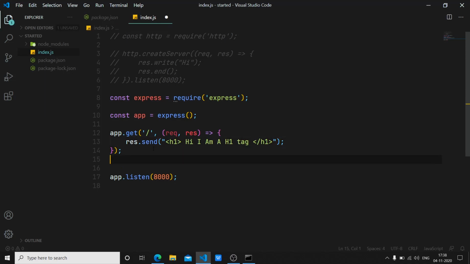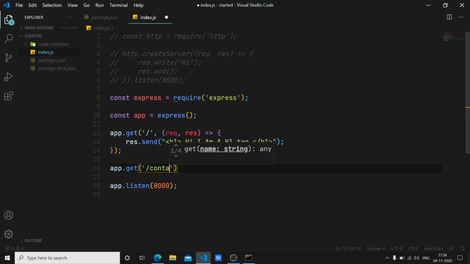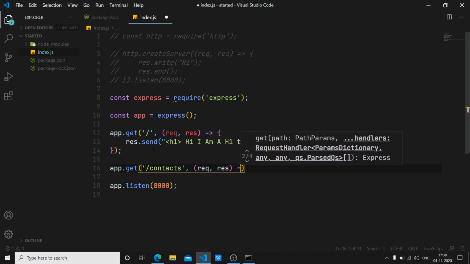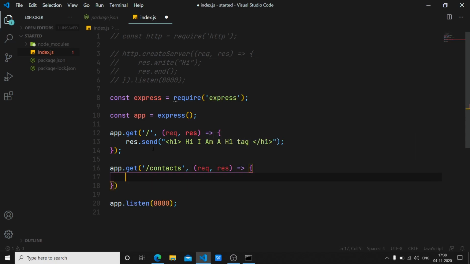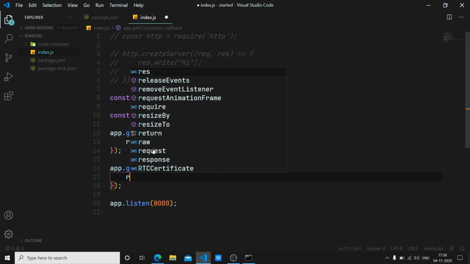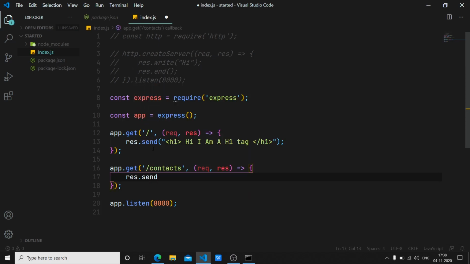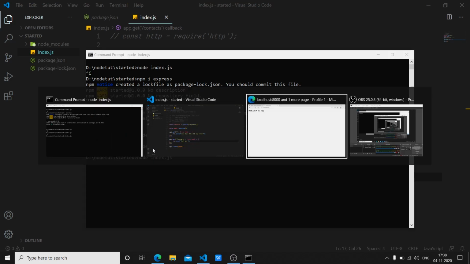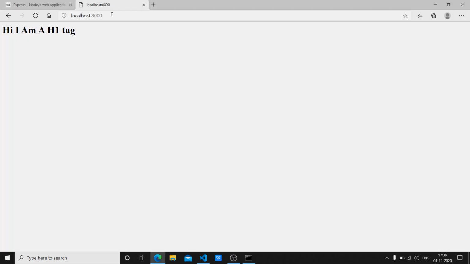And not just that, let's say I want to listen to some other route, or I want to get to some other route. So I say app.get, and let's say someone gets to contacts. So I can show them some contacts, or I can send a file that contains my contacts, like an HTML file obviously. So here I can simply say res.send mail me, or whatever I want to say. The complete idea is that now if I save it, if I go back to my command prompt, let's restart it.